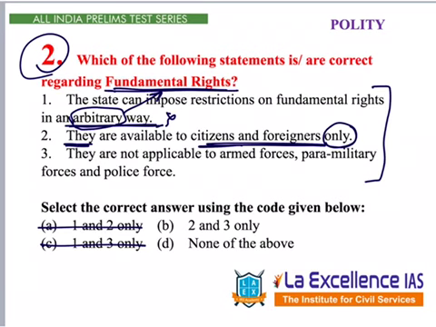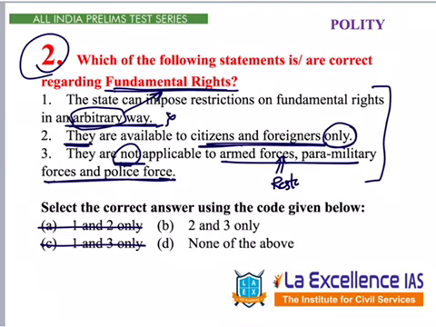So let's read the third statement. They are not applicable to armed forces, paramilitary forces, and police force. Here we can say that the armed forces, paramilitary forces, police forces, these are also our own citizens. So, not applicable is an absolute statement. They are applicable but are restricted.